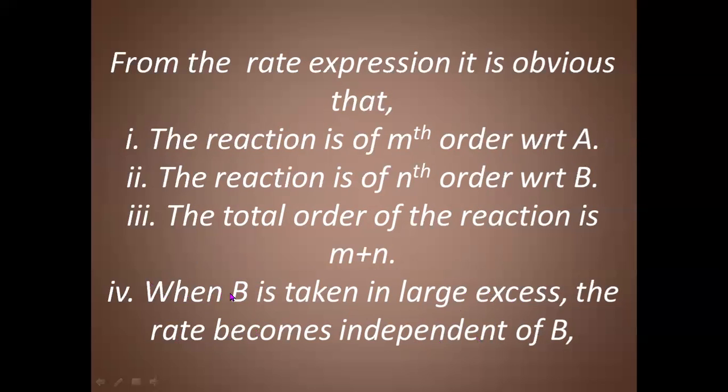Whenever we take one of the reactants in excess, that will not affect the rate of reaction, and only the other one has to be considered. For example, here B is taken in large excess, so we take only A. So the order of the total reaction will be mth order in that case.